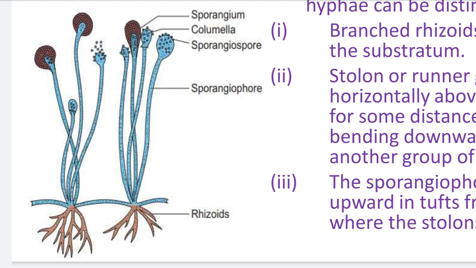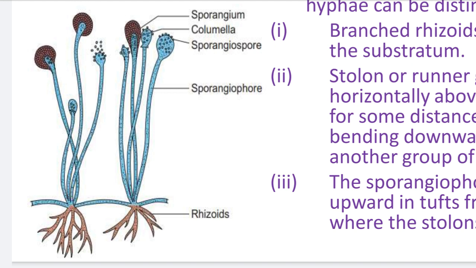These rhizoids are positively geotropic. Positively geotropic means they grow downward into the substratum. And these rhizoids arise from a single point and they are branched. Rhizoids are again branched and they are multinucleate. Why are they multinucleate? Because the mycelium is multinucleate, so the rhizoids are also multinucleate structures.